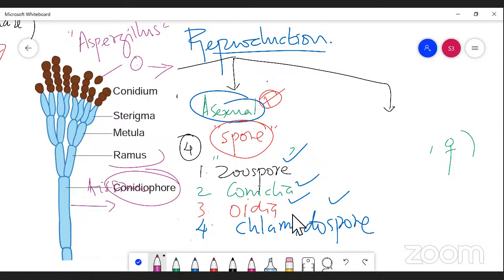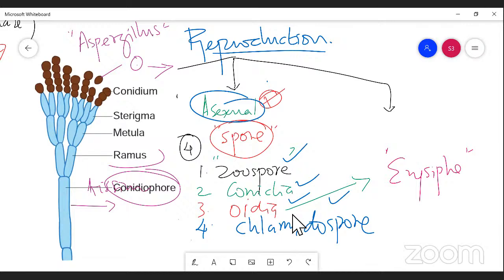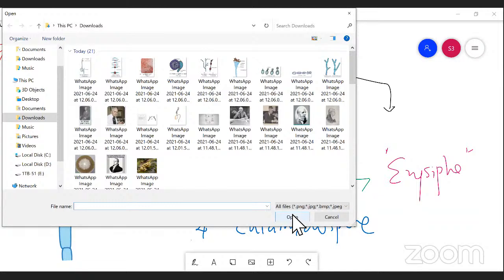The next category is the oidia. This is one of the methods of asexual reproduction in some organisms. I'd like to give a right example for oidia: Erysiphe, a fungus that produces oidia, a teleospore, right? I have taken some pictures to show you. You can understand on seeing the diagram, right? This is a teleospore of Erysiphe.